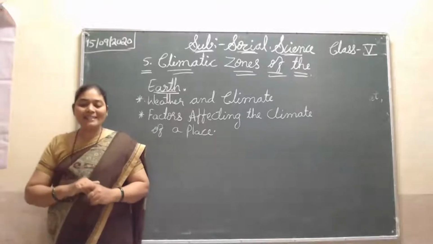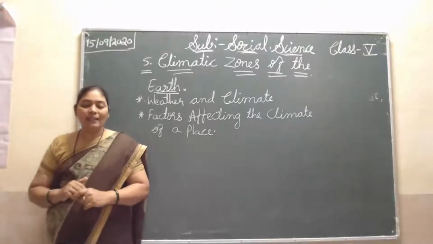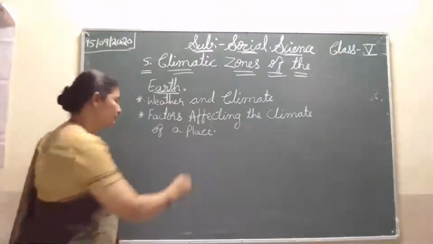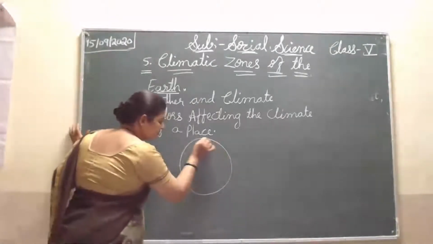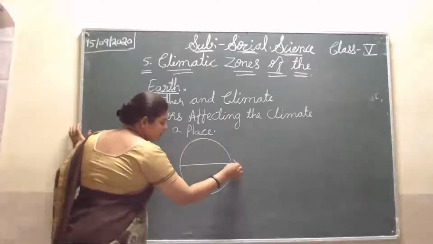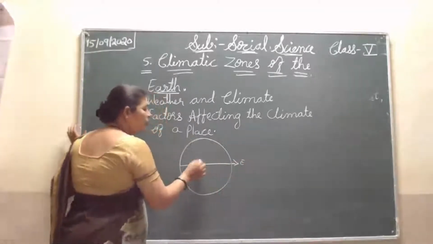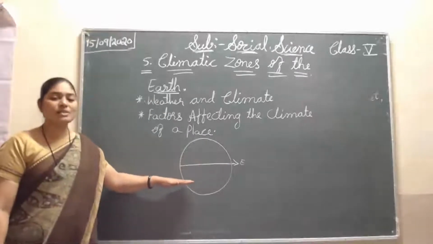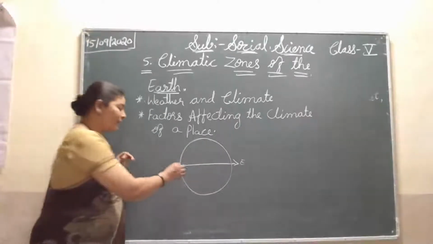Then again, the distance from the equator line. This is the equator. Which places are far or a little bit near? This is the equator line, the middle line.